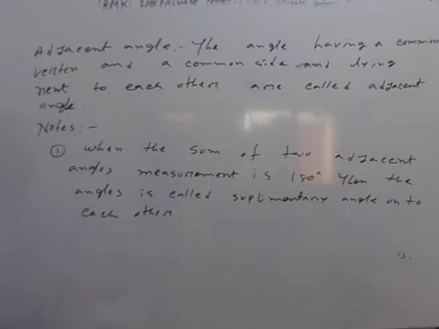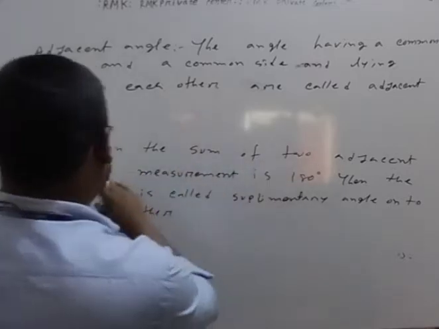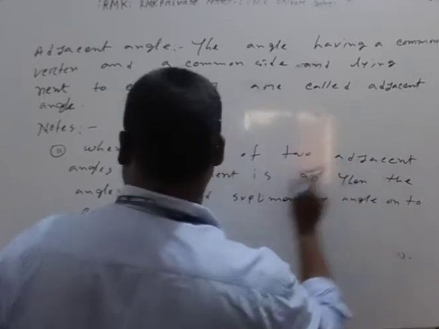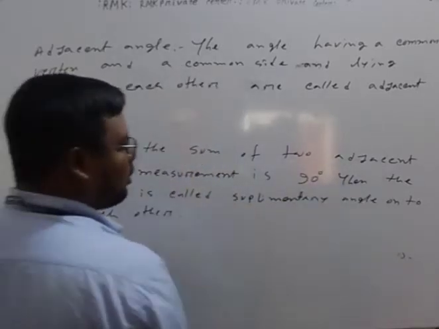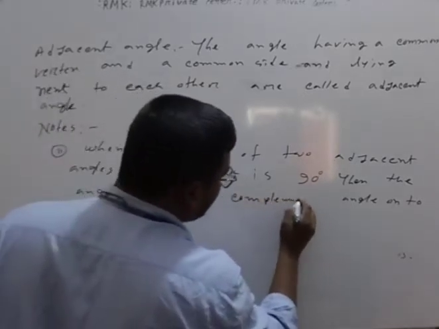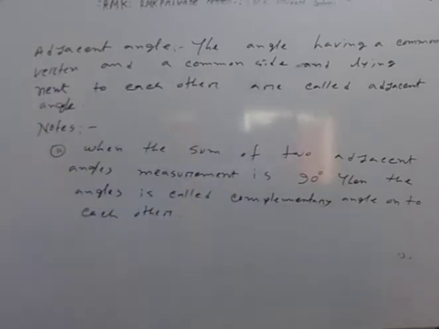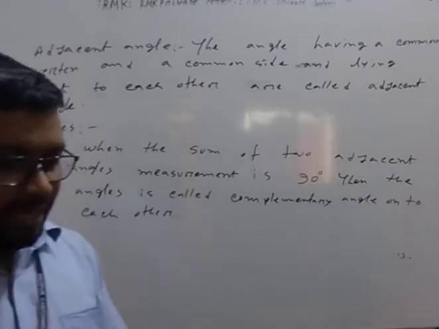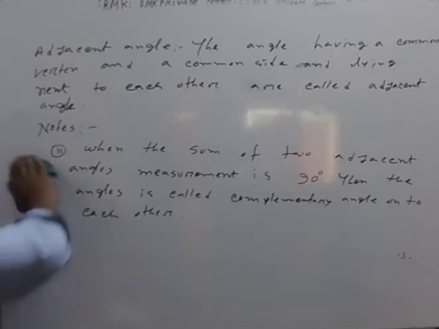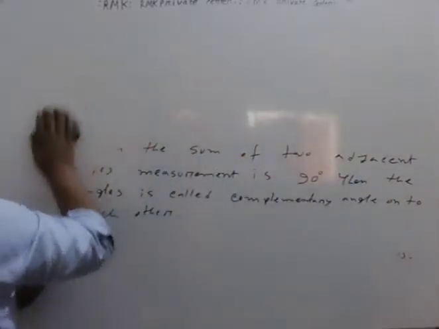And in the same way, I can write number 2. When the sum of two adjacent angles' measurement is 90 degrees, then the angles are called complementary angles to each other. These two are the notes of adjacent angle. Yes? Okay. After this, I will write another definition, that is right angle.